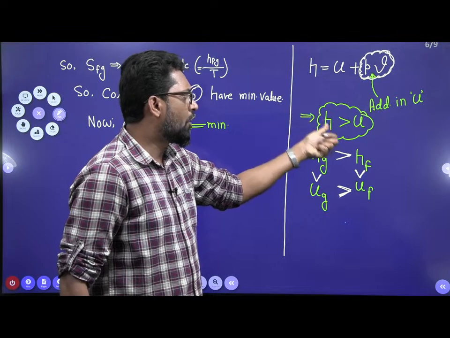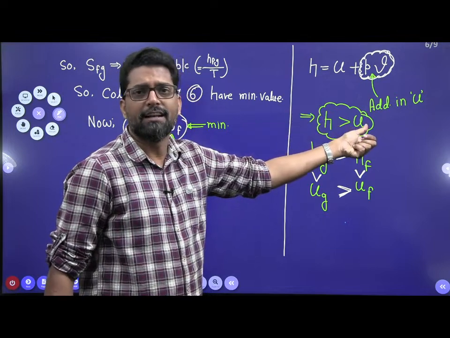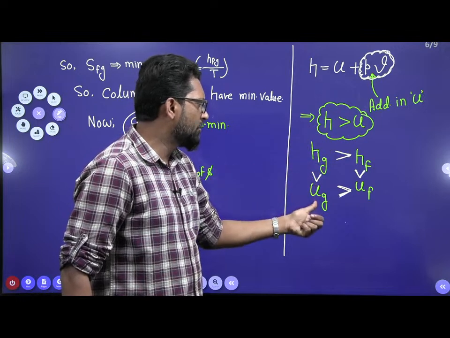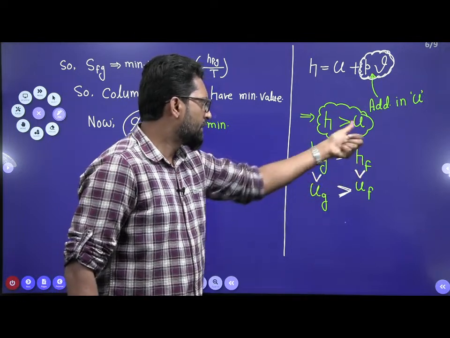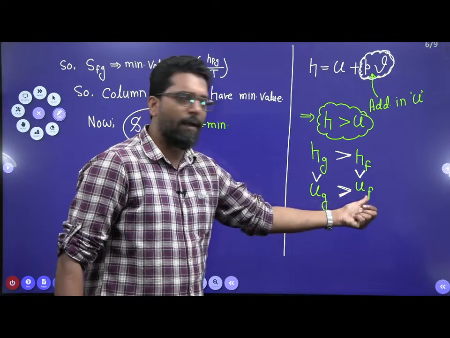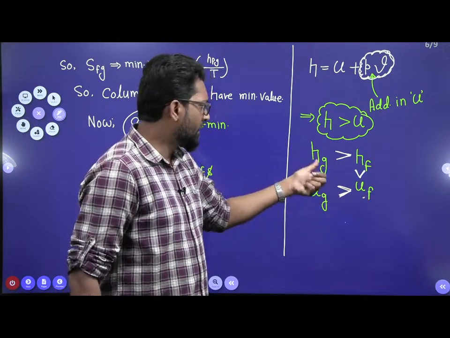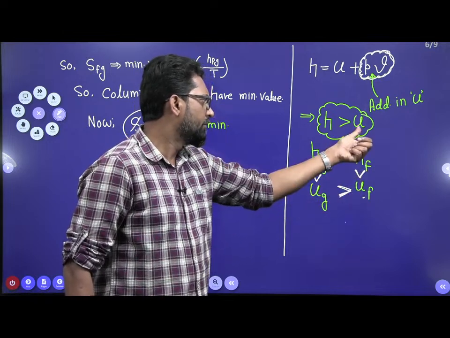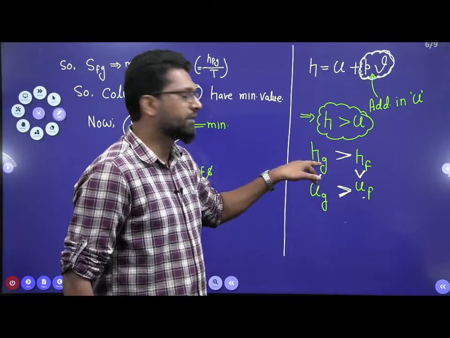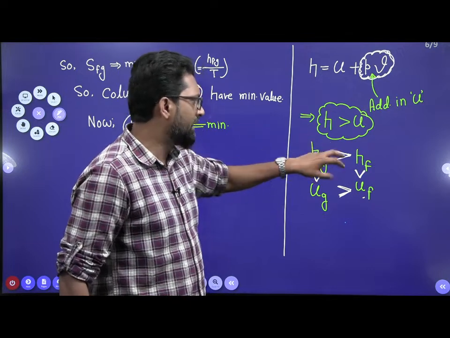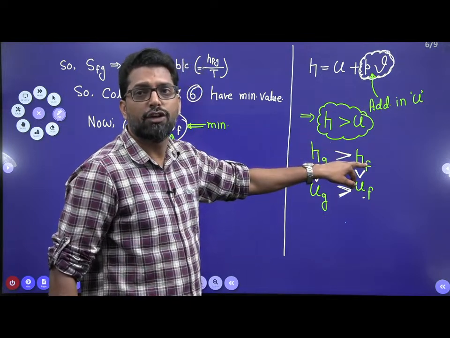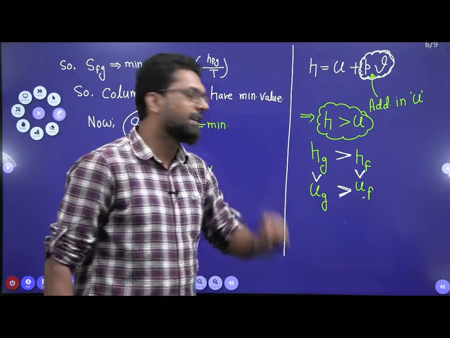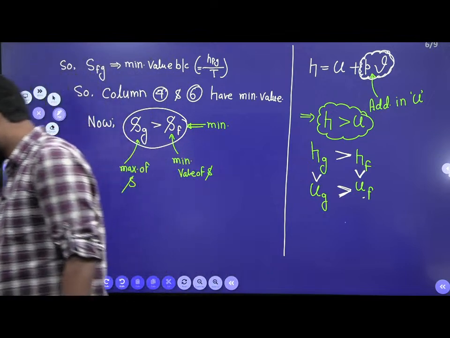This relation we have to know, we have understood successfully that the specific enthalpy is always higher than the specific internal energy. Now, specific enthalpy contains Hg and Hf. Specific internal energy contains Ug and Uf. So obviously Hg is higher than Ug, Hf is higher than Uf. The enthalpy of a saturated gas is more than the enthalpy of a saturated liquid, and the internal energy of a saturated gas is more than the internal energy of the saturated liquid. This is very important.